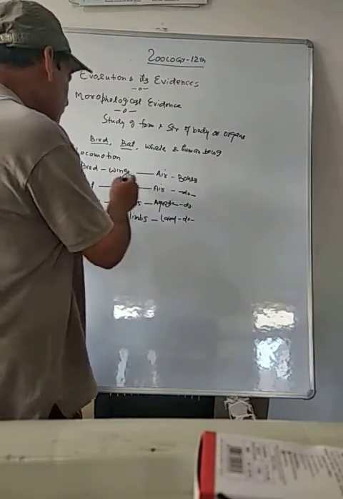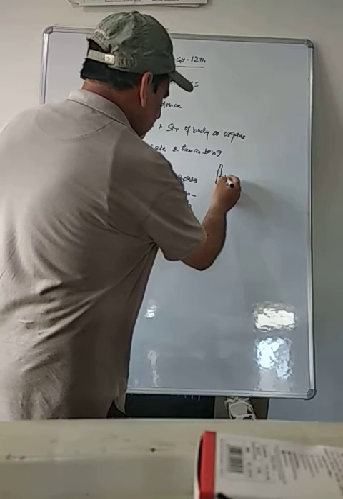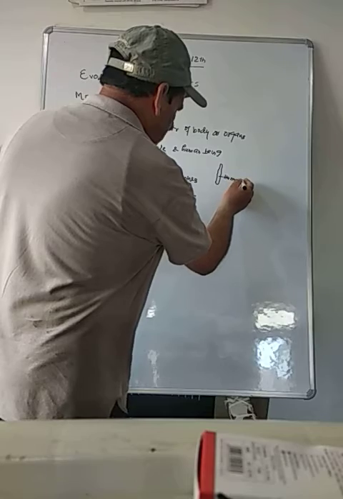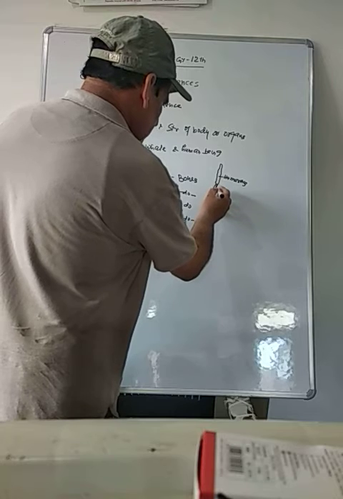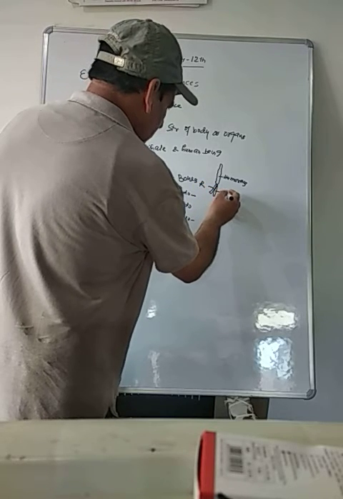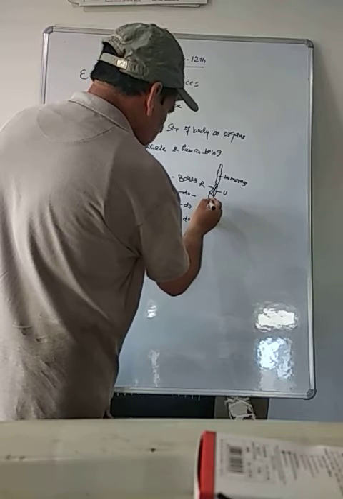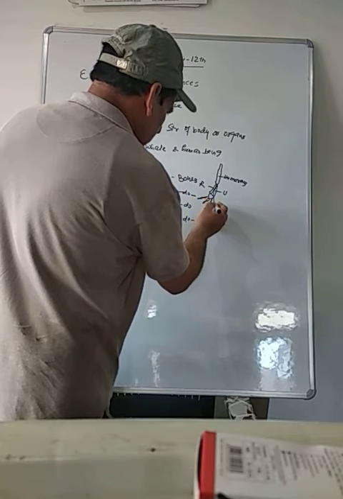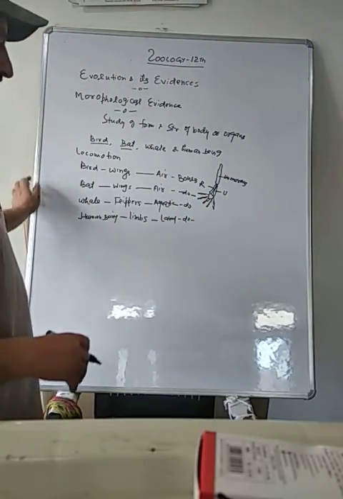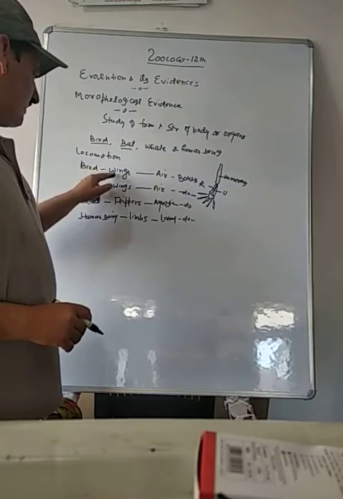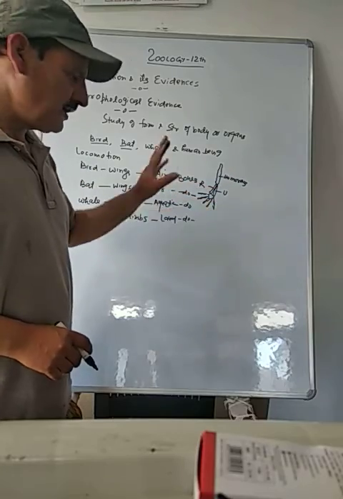Now, in case of bird, there are three bones. The upper bone is called humerus. Then there are two bones: one is called radius and the other is called ulna. And then there are digits, 5 digits in each. These are pentadactyl. Pentadactyl means that there are 5 digits. So, the wing of bird is formed of bones: humerus, radius, ulna, and digits.